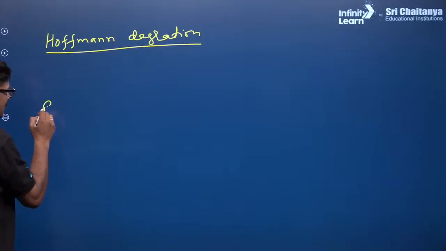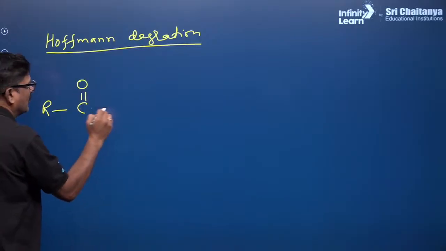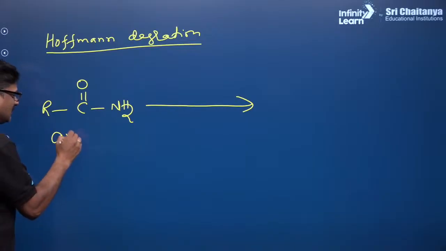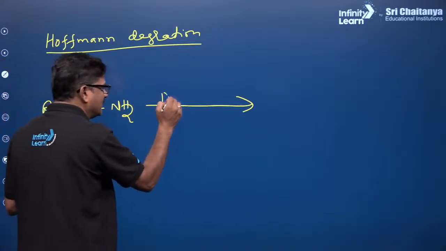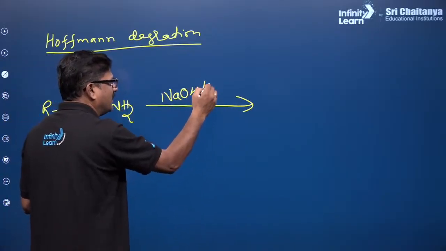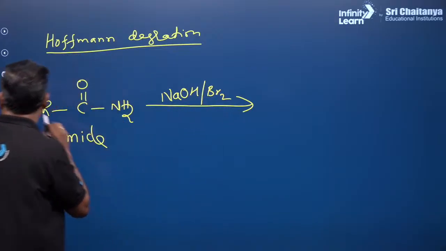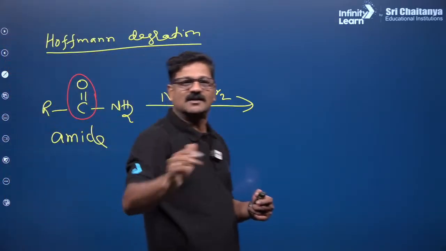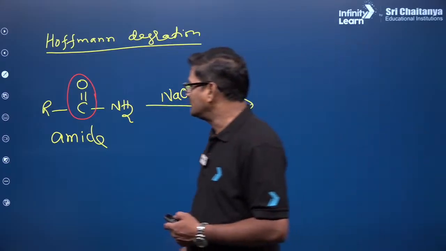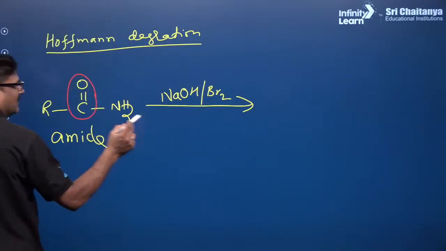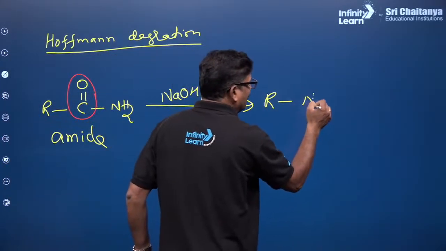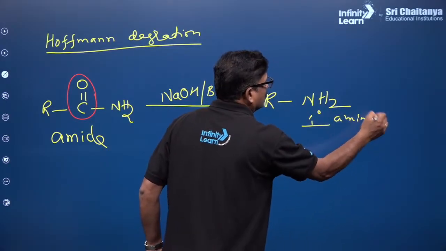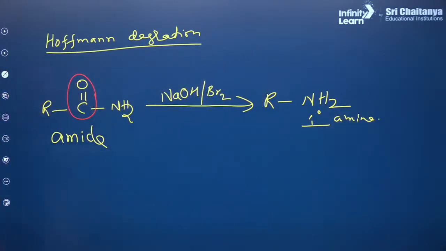Whenever an amide, R-C double bond O-NH2, is treated with sodium hydroxide and Br2, what happens? Simple, ruthlessly remove this, and you are going to get RNH2, a primary amine. So this is a primary amine. This is one of the best methods for preparation of primary amine.